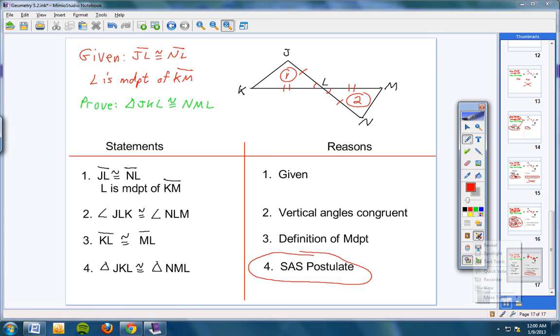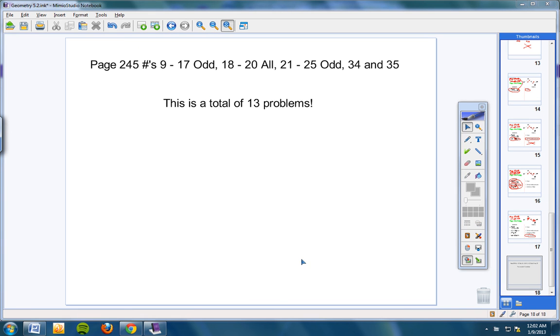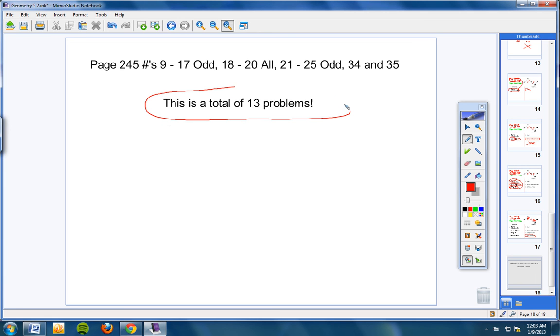Students, please copy down your homework assignment, page 245. I won't read this. You can copy it down on your own. This is a grand total of 13 problems. I feel like that's very reasonable. Please do your homework. Do all of it. It's due Friday. Please study for your quiz. You have a quiz tomorrow. Please don't forget that. Study for your quiz.